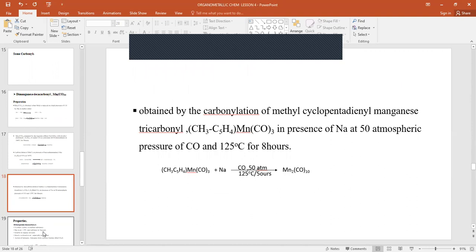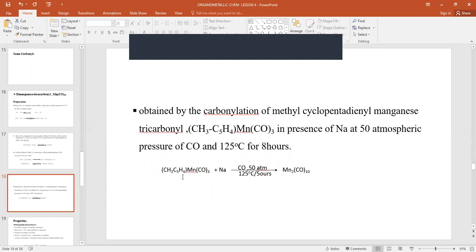It can also be obtained by the carbonylation of methylcyclopentadienyl manganese tricarbonyl in the presence of sodium at 50 atmospheric pressure of carbon monoxide and 125 degrees Celsius for 80 hours.